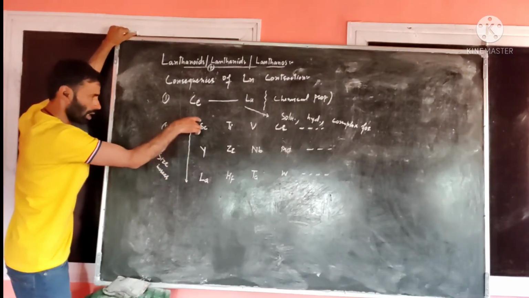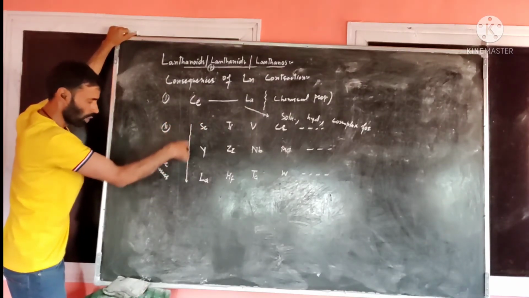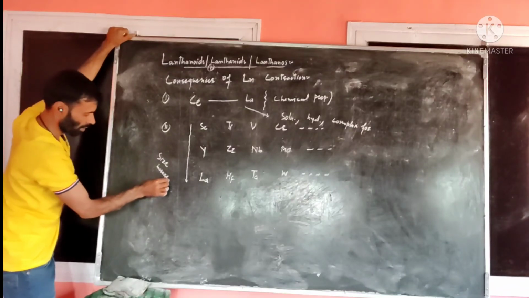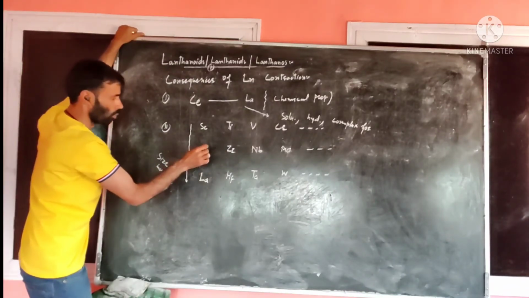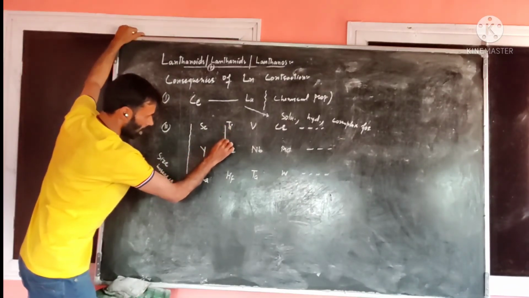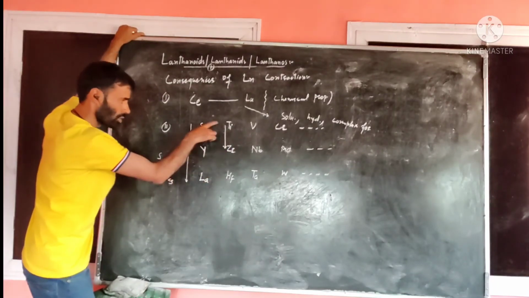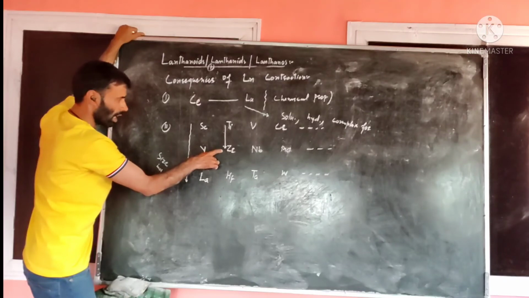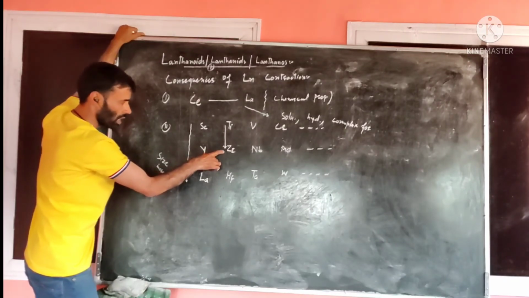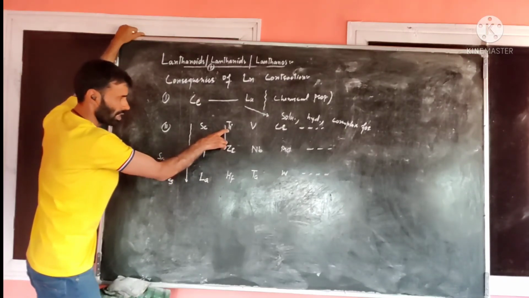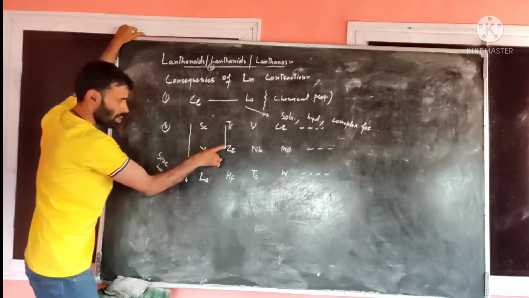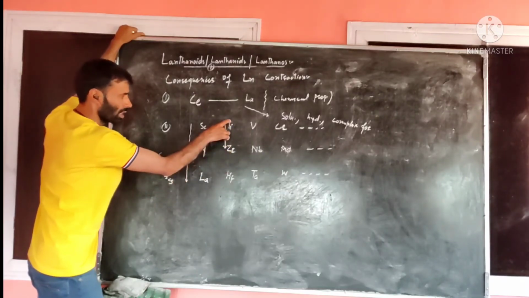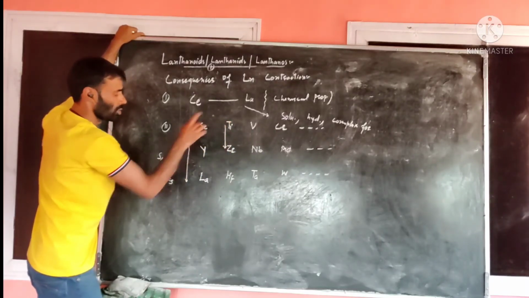So overall the size of elements on moving in this fashion increases. Now when we move to this point, size increases automatically because its shell number is more than this. In this, electrons enter the 4d subshell. Within this, the electrons enter the 3d subshell. So it has one more shell than this, so its size is more than this.